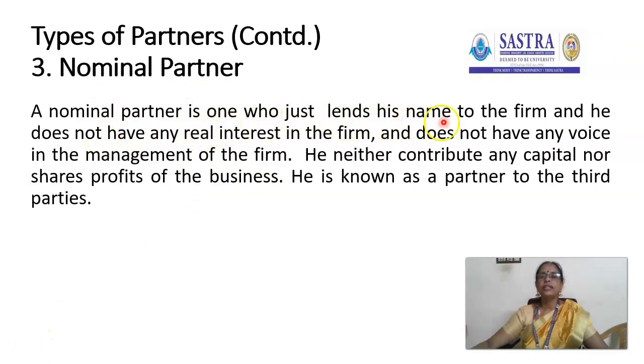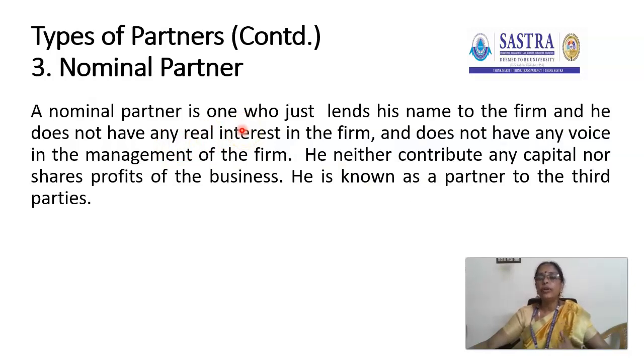A nominal partner is one who just lends his name to the firm and doesn't have any real interest in the firm and doesn't have any voice in the management of the firm. He neither contributes any capital nor shares profits of the firm. He is known as a partner to the third parties. So he is just lending his name. The partnership firm uses the name of this particular partner.